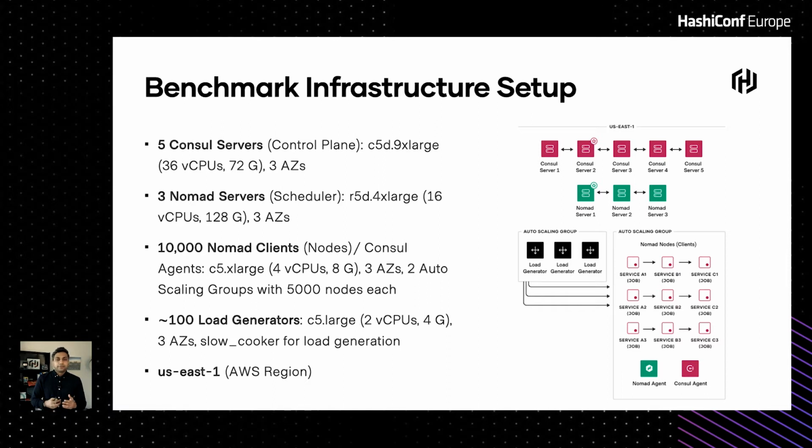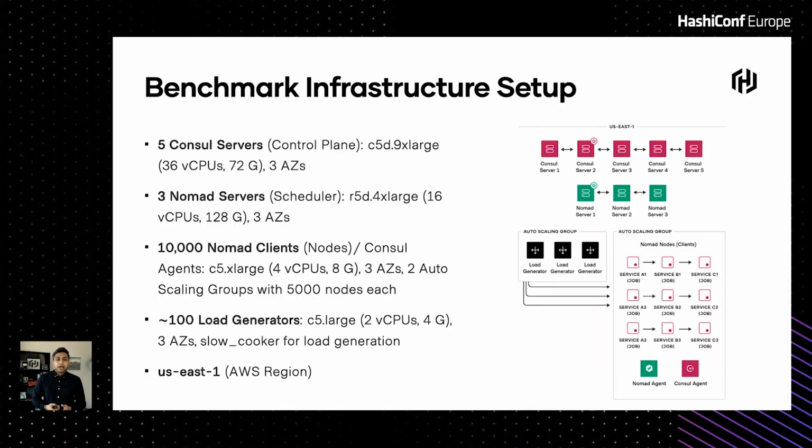So essentially, we had 5 Consul servers. This made up the control plane for the service mesh, and the EC2 instance that we were using was, I think, C5D 9xlarge or so. We had about 36 vCPUs on these boxes with 72 gigs of memory, and they were spread across 3 availability zones. And then we had 3 Nomad servers that made up our scheduler control plane. They were decently sized as well.